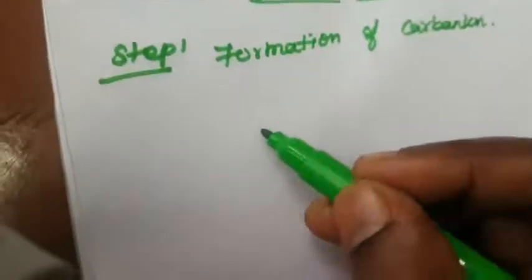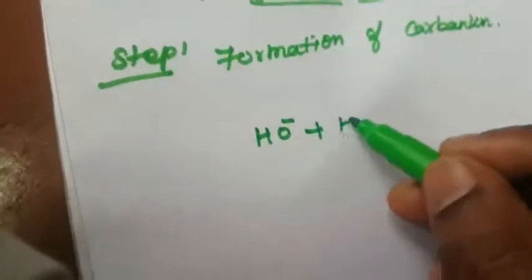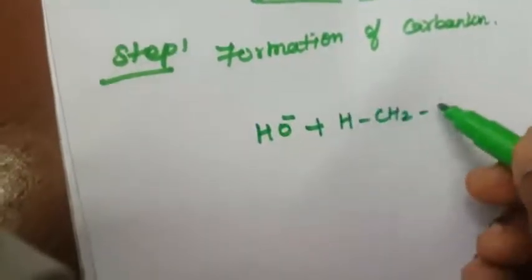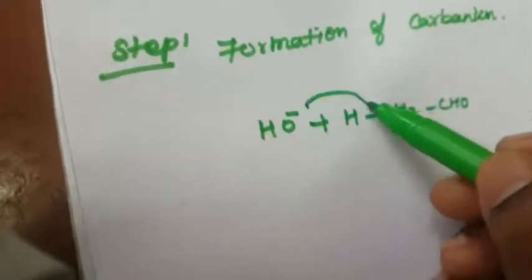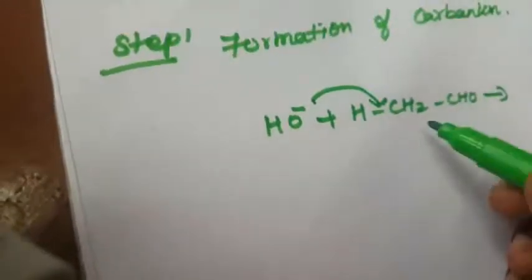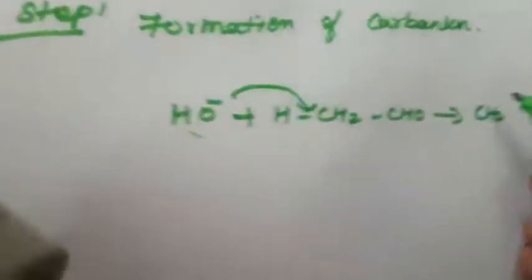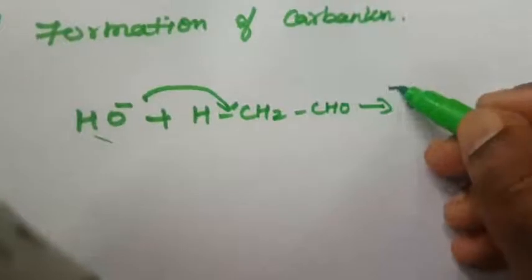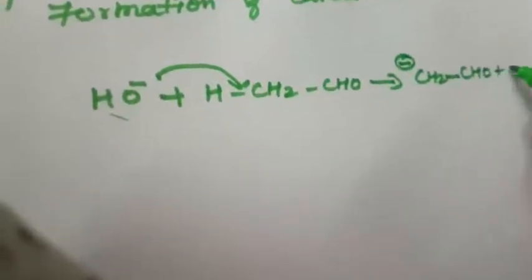In the first step, OH minus is the nucleophile. It is added to acetaldehyde, CH3CHO, and the H2O molecule will be removed. The remaining compound is CH2 with a negative charge, CHO, plus H2O.